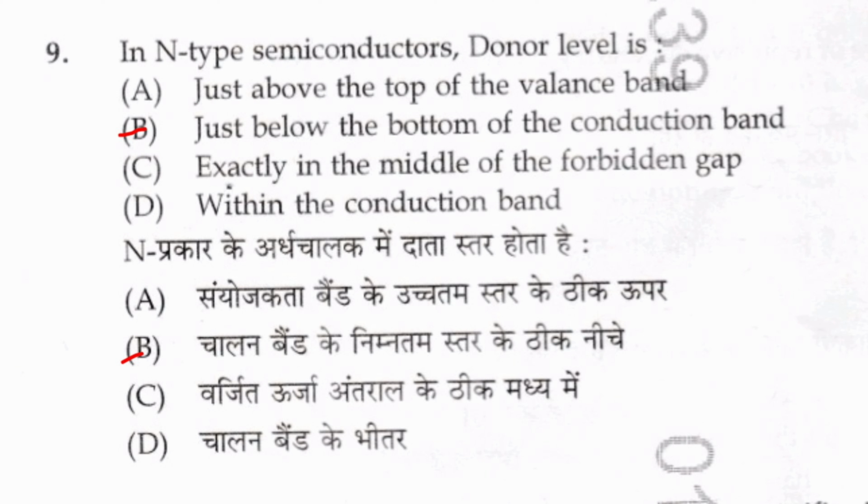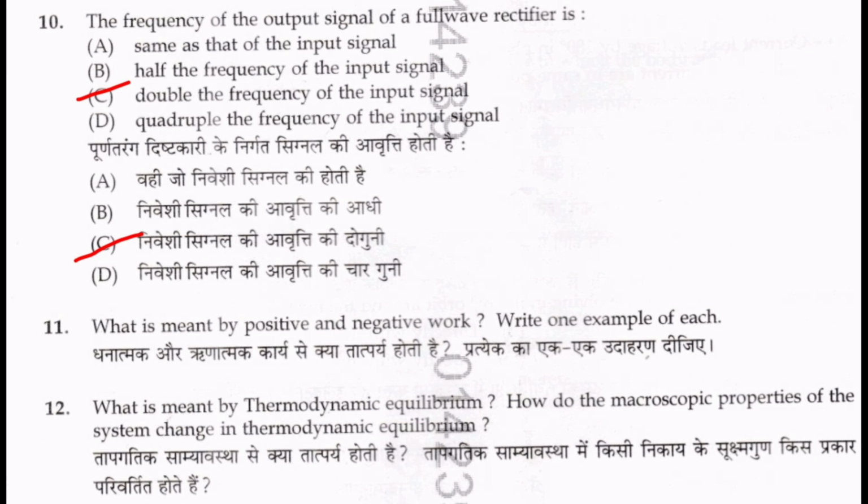9. In n-type semiconductors, donor level is (b) just below the bottom of the conduction band. 10. The frequency of the output signal of a full wave rectifier is (c) double the frequency of the input signal. 11. What is meant by positive and negative work?